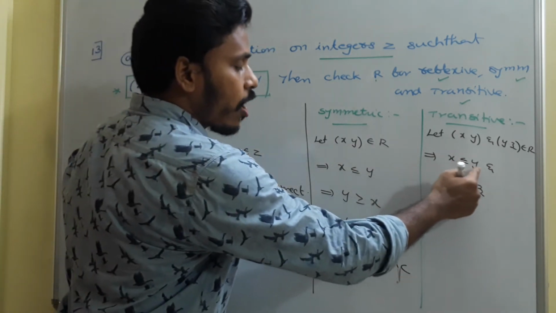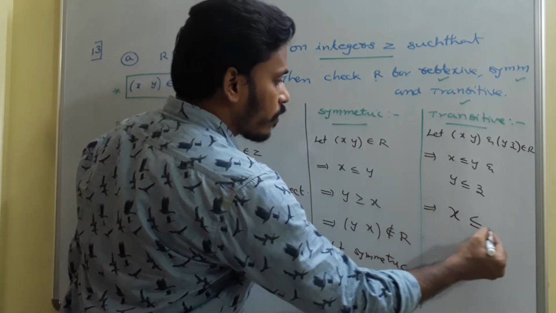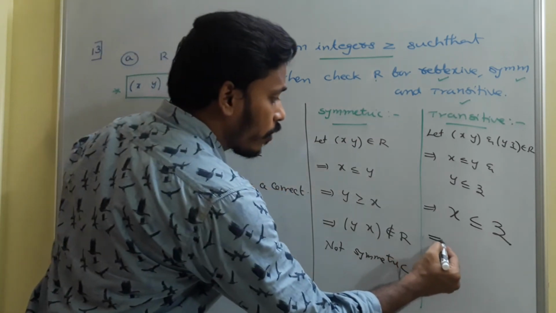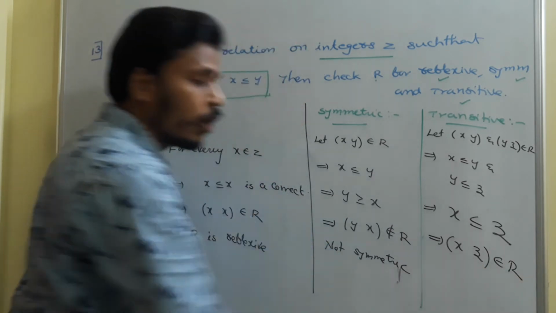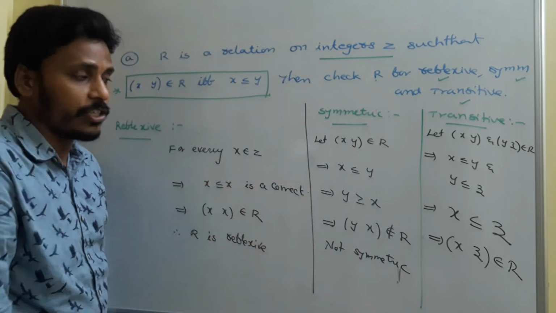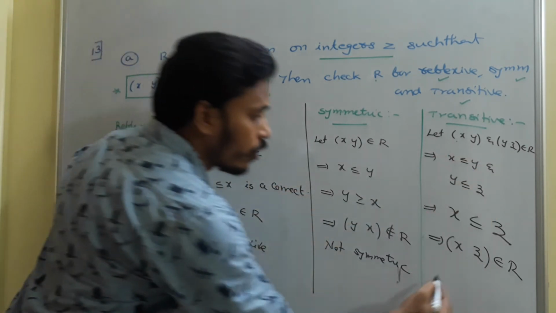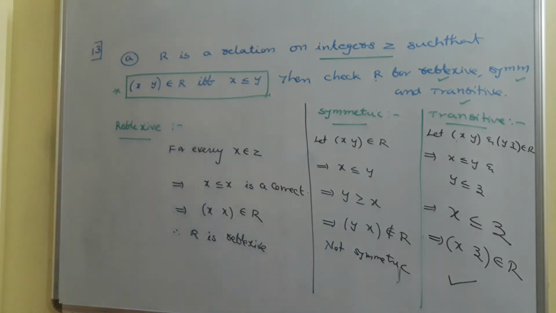So x less than or equal to y and y less than or equal to z, if you combine, x is less than or equal to z. And since x is less than or equal to z, the first element is lesser when compared with the second. So xz is again in the relation. So if you take xy and yz, you get xz in the relation. So it is satisfying transitive also. At the end, the given relation is satisfying reflexive and transitive, but not symmetric. Have a look.